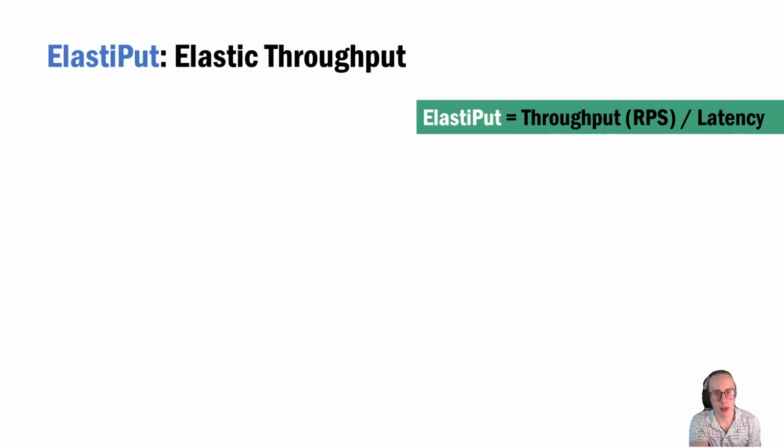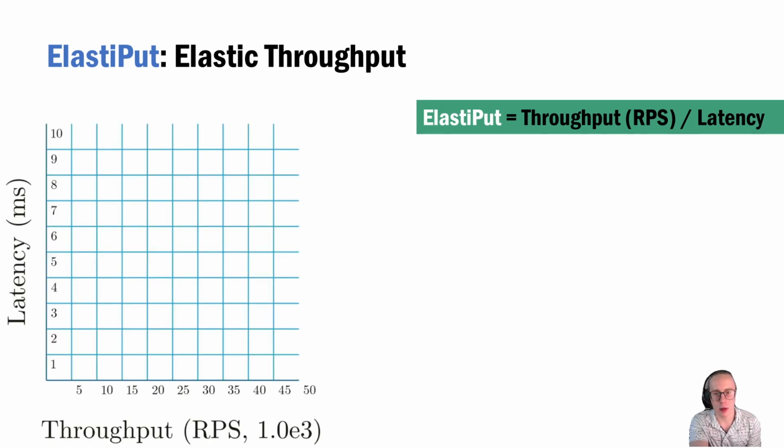To effectively evaluate the different storage options with respect to their elasticity, we define a new metric, elastiput, or elastic throughput. Elastiput is defined as throughput over latency. It is common to use a latency-throughput plot to visualize how latency and throughput evolve as the number of concurrent requests increases. I will play an animation that will illustrate how elastiput changes with throughput and latency.